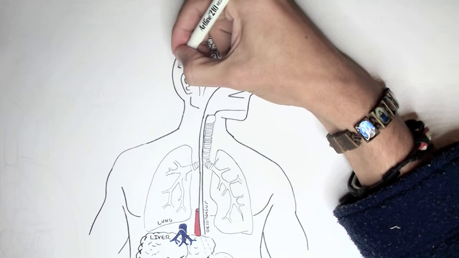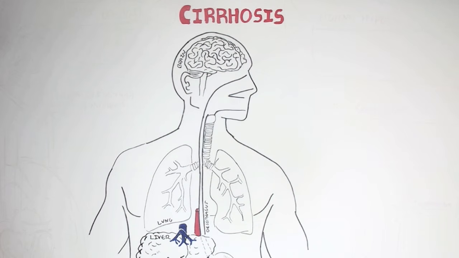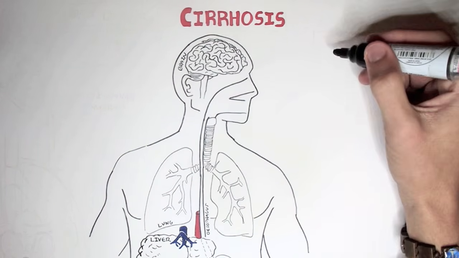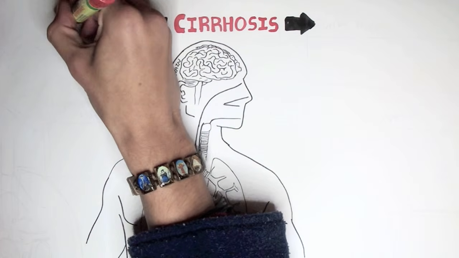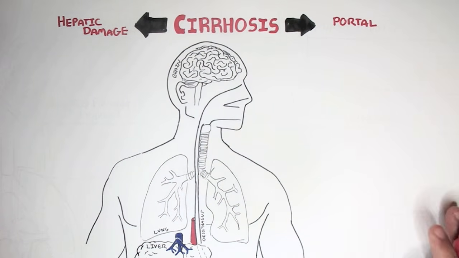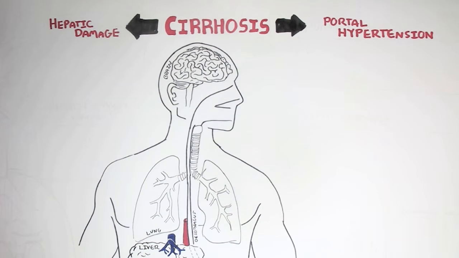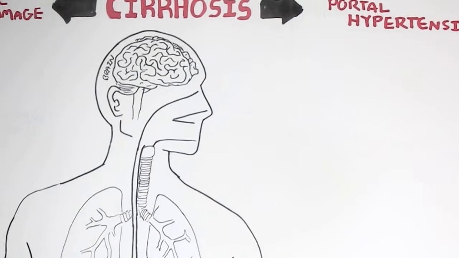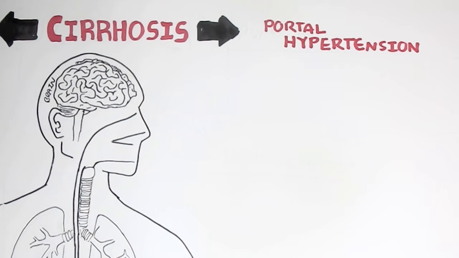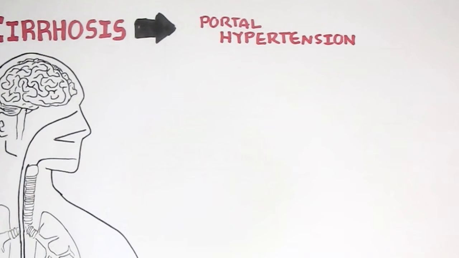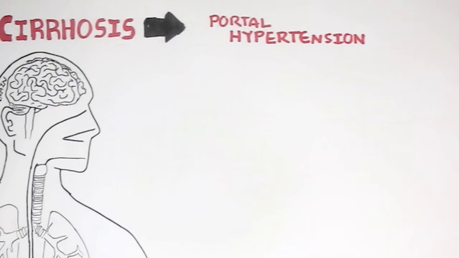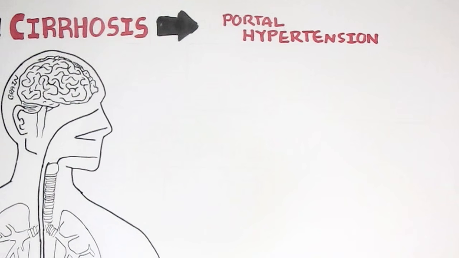Liver cirrhosis in general can cause two main problems, which can then cause other problems, but they are all associated together essentially. These two problems liver cirrhosis can cause are liver damage itself and also portal hypertension. Let us focus on portal hypertension first, as this can have a significant impact on the human body. Remember, the portal vein is the blood supply that travels through the liver from the veins coming out of other digestive organs. So portal hypertension is hypertension of this portal vein.